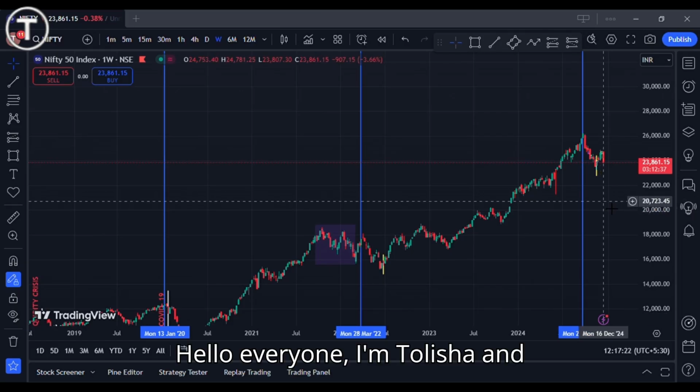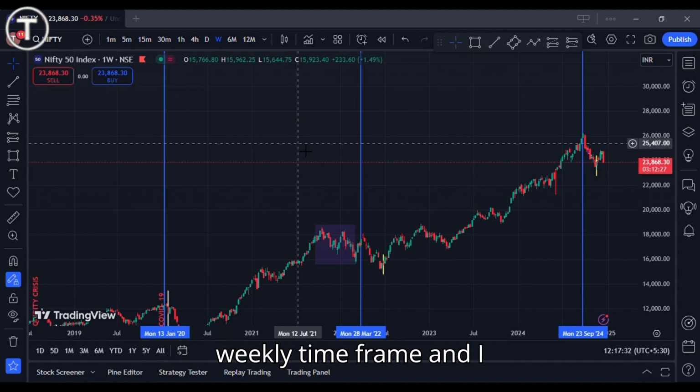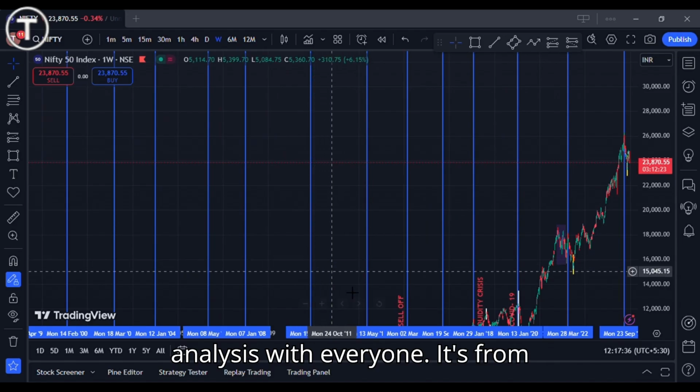Hello everyone, I am Talisha and today it's 20 December 2024 and this is the Nifty 50 weekly time frame, and I wanted to share my overall analysis with everyone.